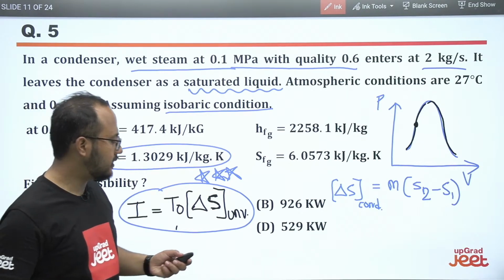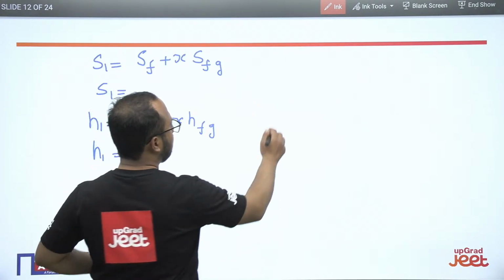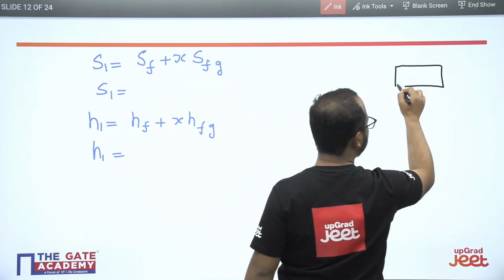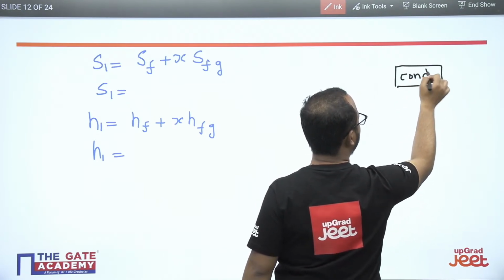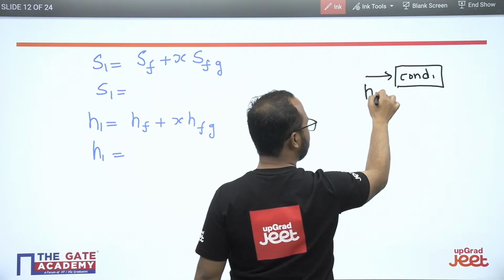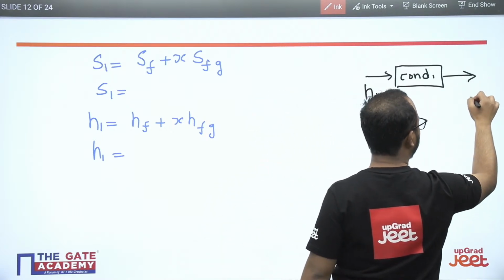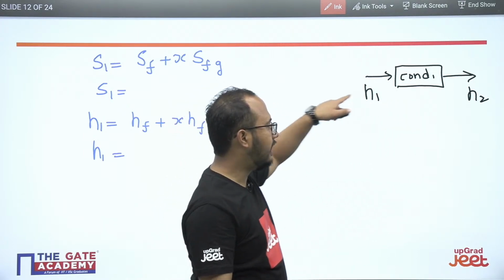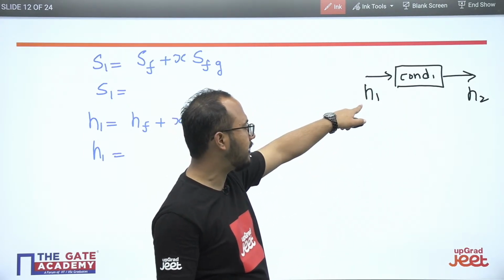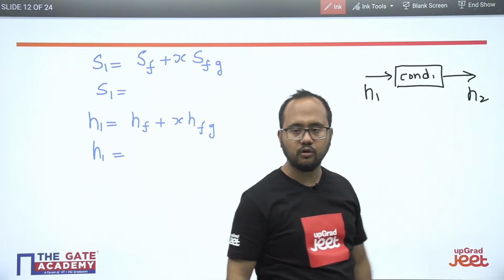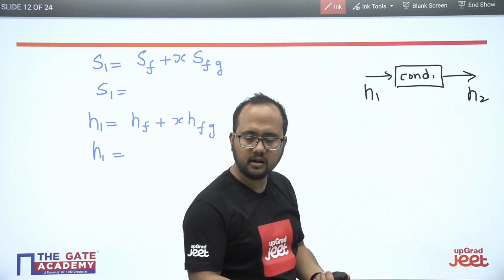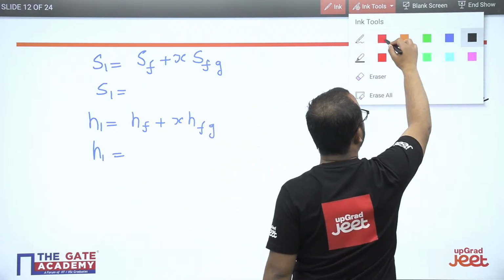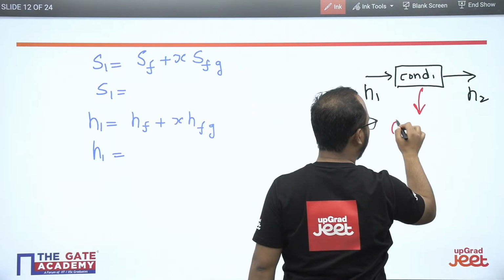Simply see, always see, this is the condenser, right? Let's suppose this is your condenser part. Fluid is entering with enthalpy H1, and fluid is leaving with enthalpy H2. So what is the role of the condenser? Heat rejection. So what is the total amount of heat rejection?